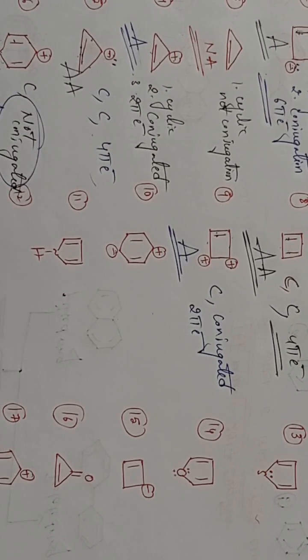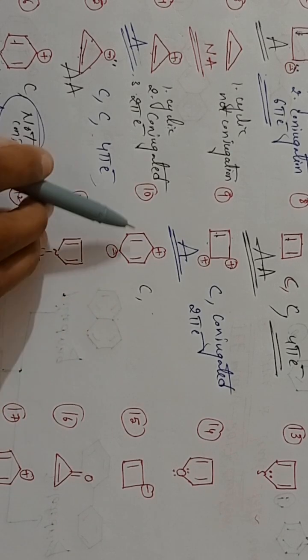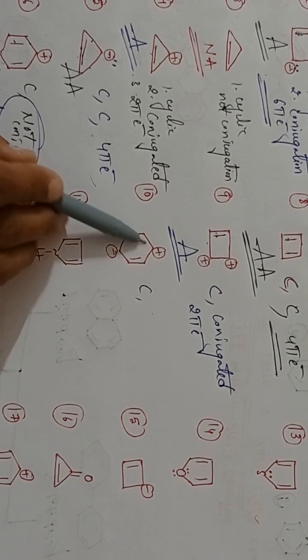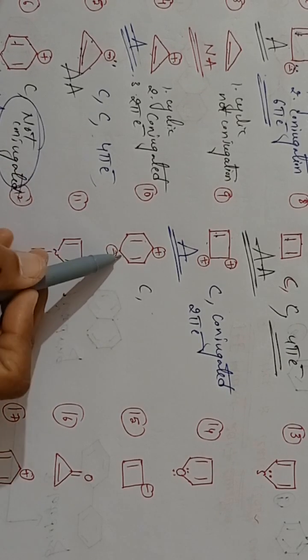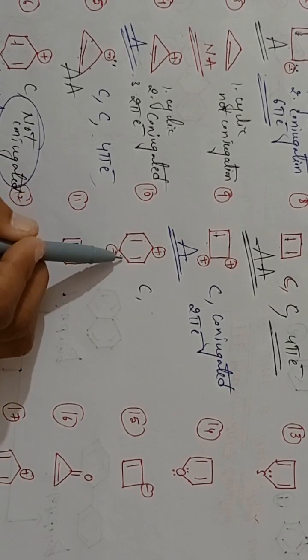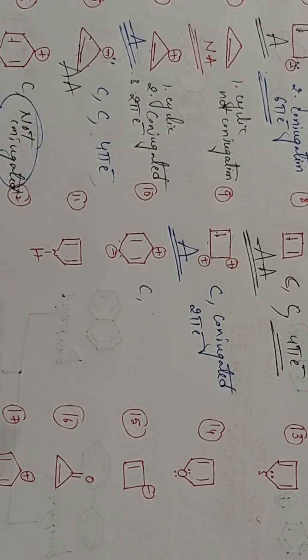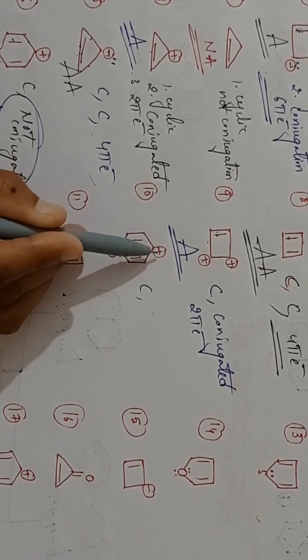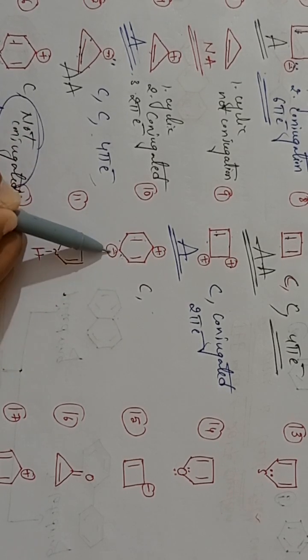Now see here, do it fast. This is a cyclic compound. Okay, next, it is in the conjugation. See here, this pi bond, sigma, positive, sigma, pi bond, sigma, then sigma, and here again sigma. Are you following? Sigma. See here, pi bond, sigma, positive, pi bond, sigma, pi bond, sigma, lone pair.